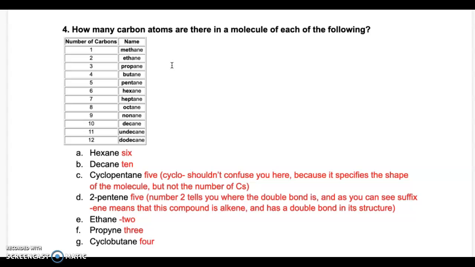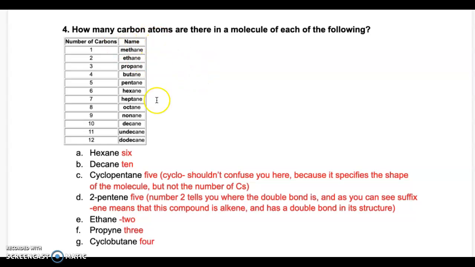There's also alkenes that have a double bond between carbons, and there's also alkynes that have a triple bond between carbons. And therefore, if you have something with a double bond, the suffix "ane" will change to "ene", and if you have something with triple bond, the suffix "ane" will change to "yne". So if it's 1 carbon, it's always going to be methane. If there are 2 carbons, it can be ethane, ethene, or ethyne.